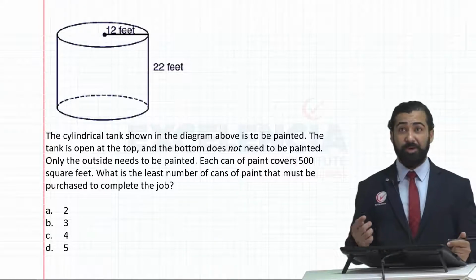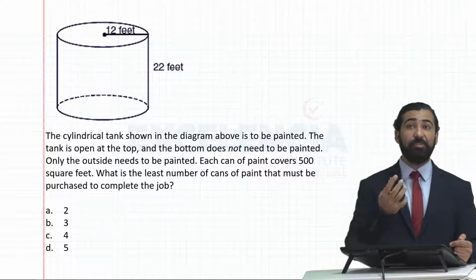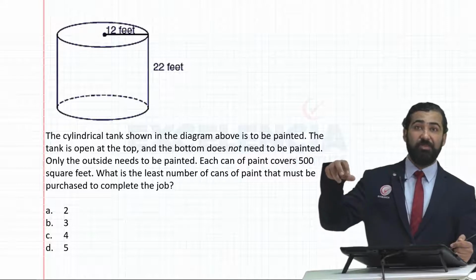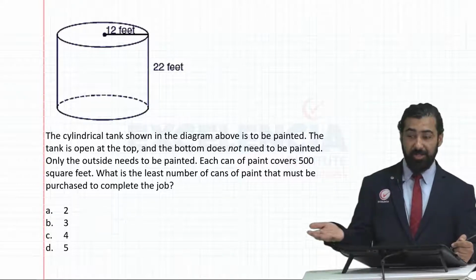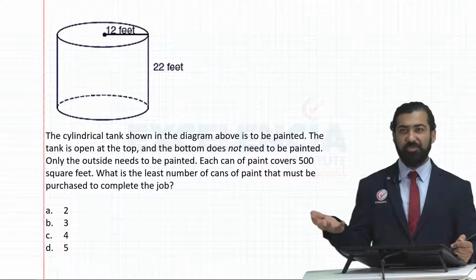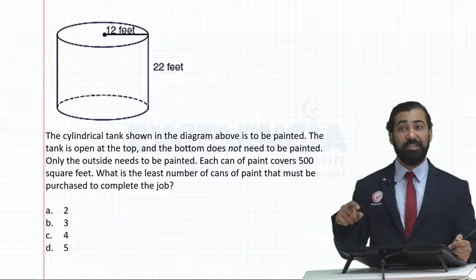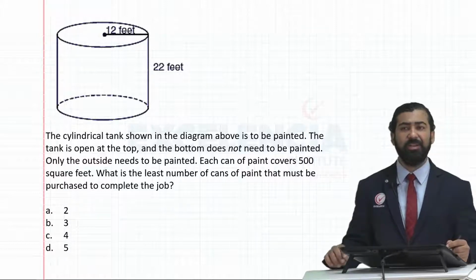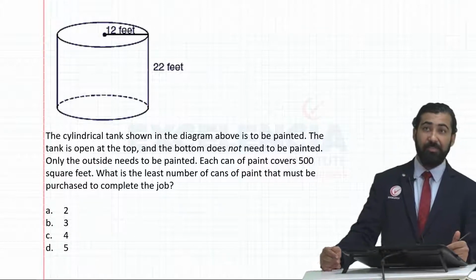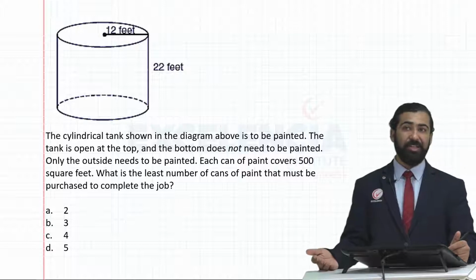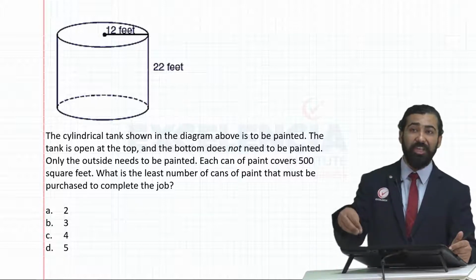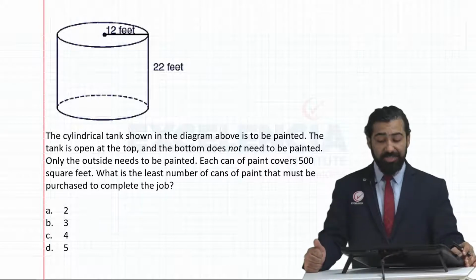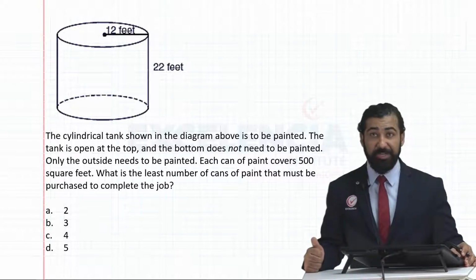When you are talking about a bottle, the material that you need to make that bottle, that material is your surface area. If you are also talking about the cap and the base part which stops water from flowing out, in that case you are finding total surface area. But if you are only looking at the circular, the curved part, then you are looking at curved surface area. But how much water does your bottle contain, or how much water can you fill into that bottle, that's volume. So the cylindrical tank shown in the diagram above is to be painted.